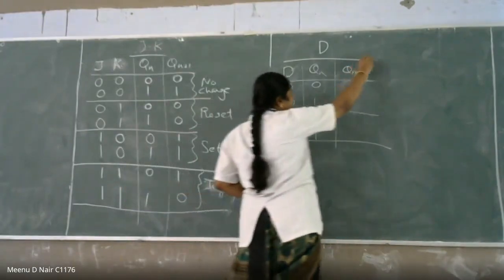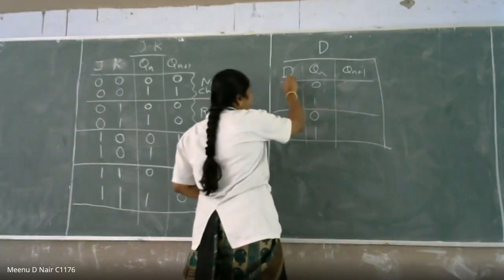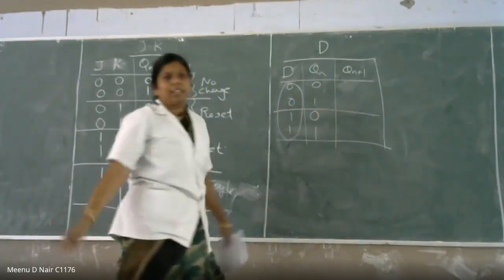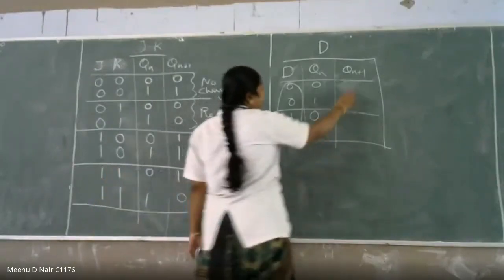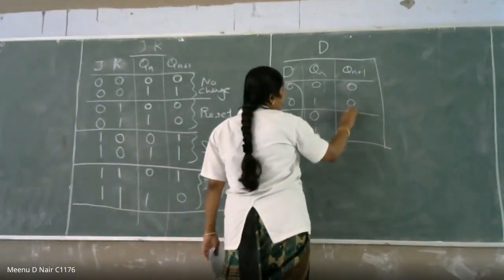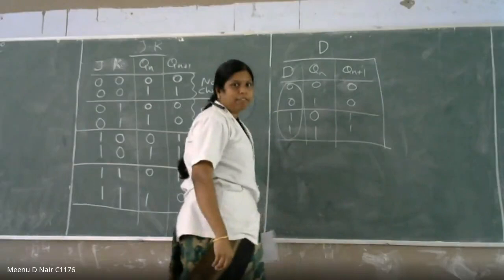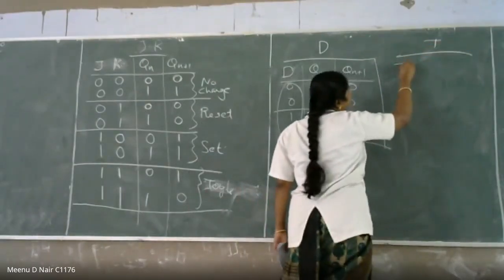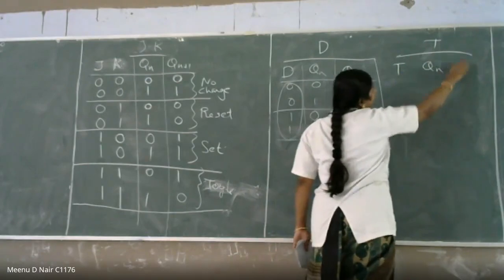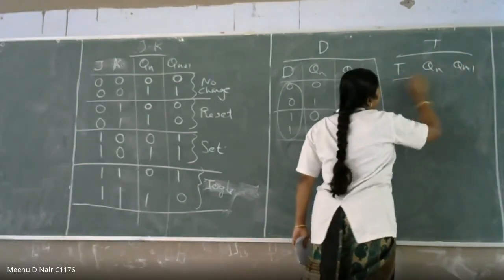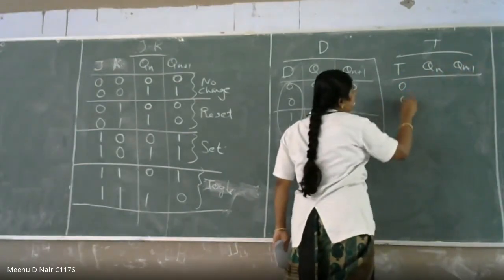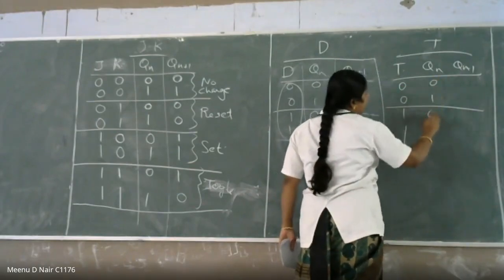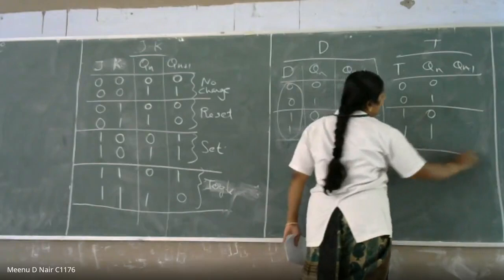So for the D flip-flop, whatever be the input, the same input you will get as the next state. So it can be 0, 0, 1, 1. This is D flip-flop. The last one is T flip-flop. What is T flip-flop? T, Qn plus 1. The similar way you are going to write. This is 0, 0, 1, 1. Present state can be 0, 1. Present state here also can be 0 or 1.